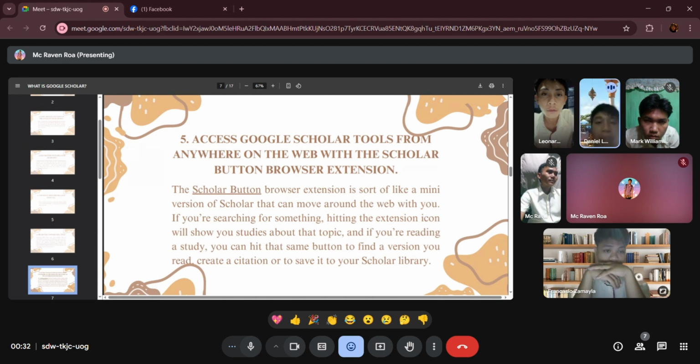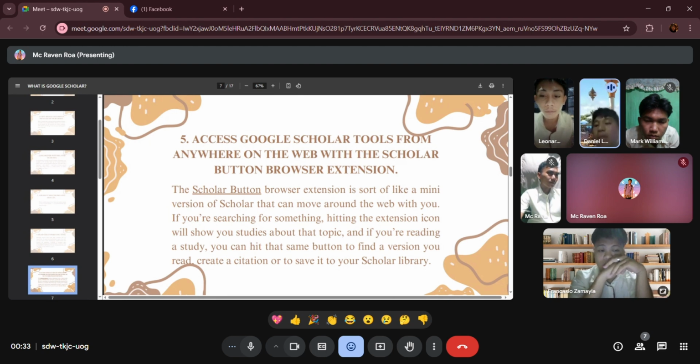Next is access Google Scholar tools from anywhere on the web with the Scholar button browser extension. The Scholar button provides access to Google Scholar tools from anywhere, acting as a portable version of Scholar.